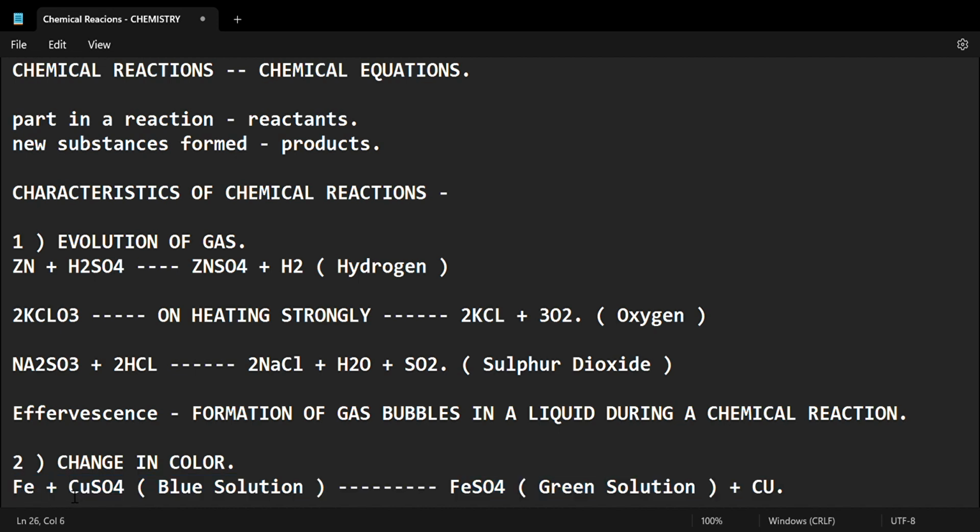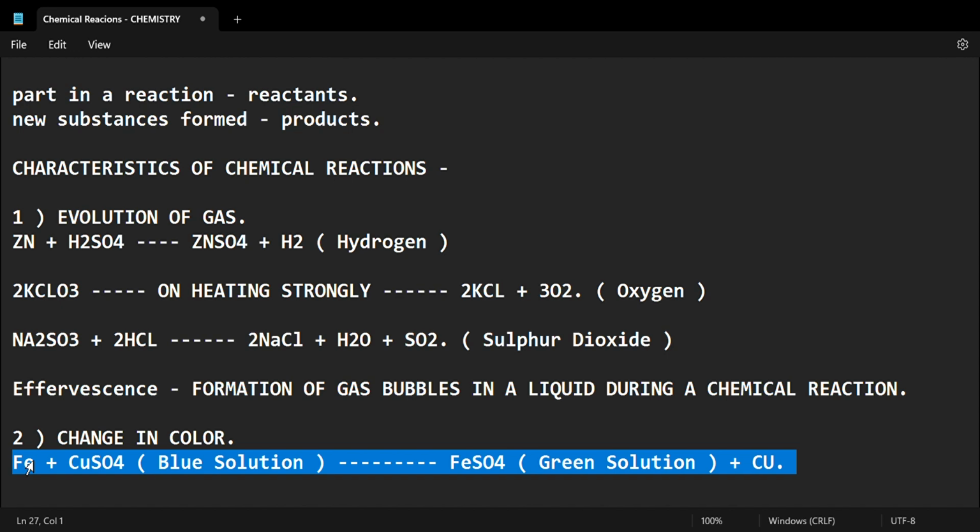Fe plus CuSO4 becomes FeSO4. Fe plus SO4. What is left over here? SO4 is also done, Fe is also done. What is left? Cu is left. So FeSO4 plus Cu.